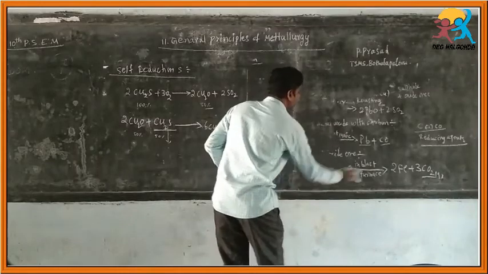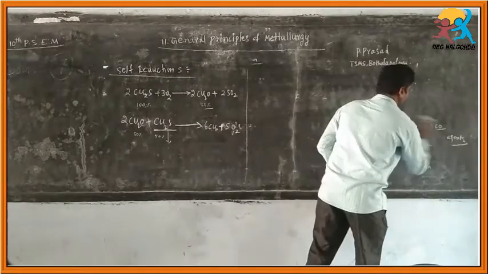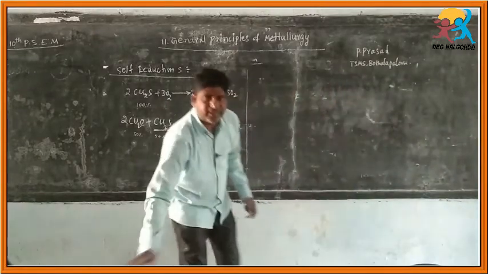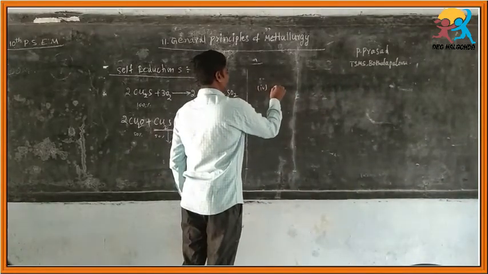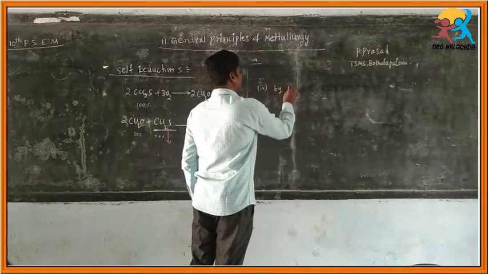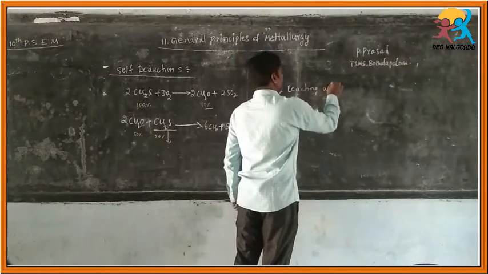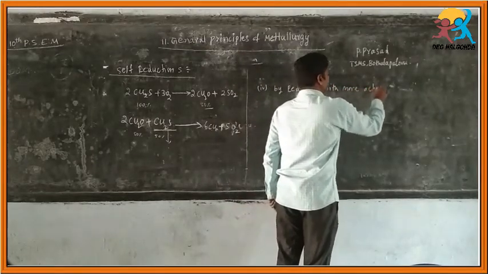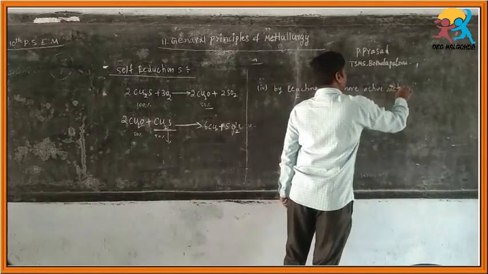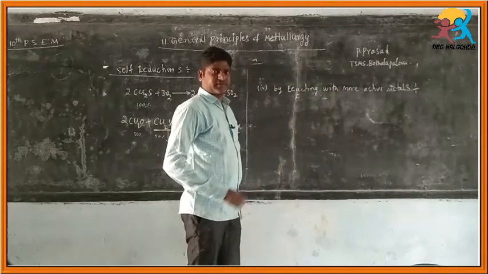These compounds, these ores, react with more active metals. Here is another last step: by reacting with more active metals, also we can reduce them.